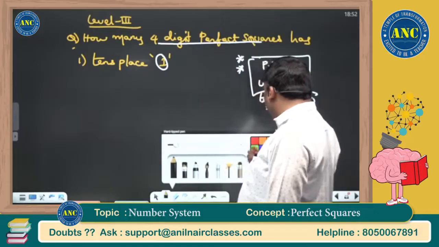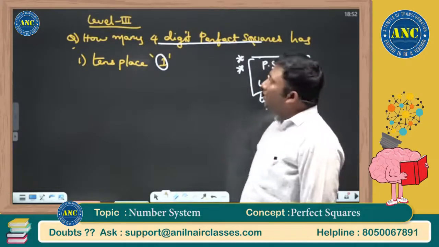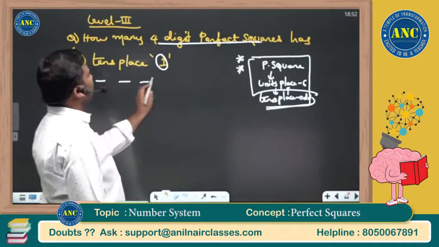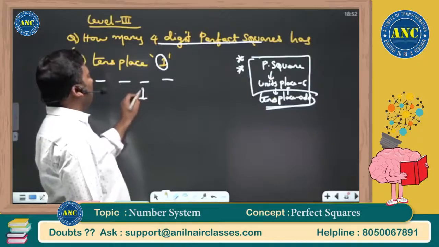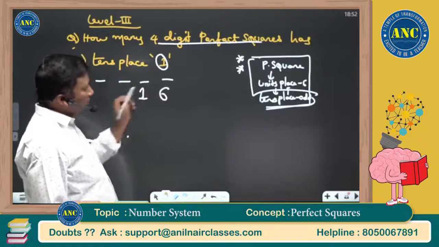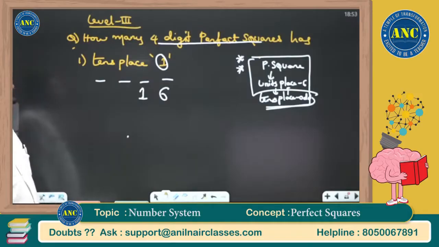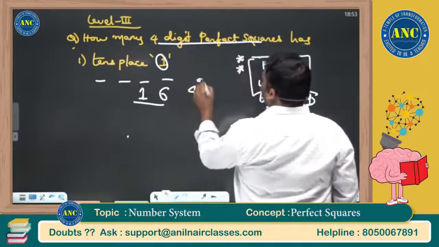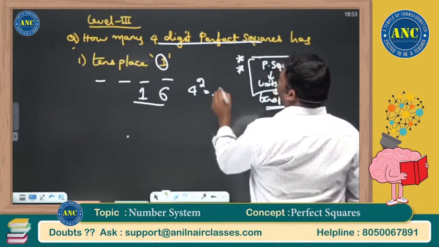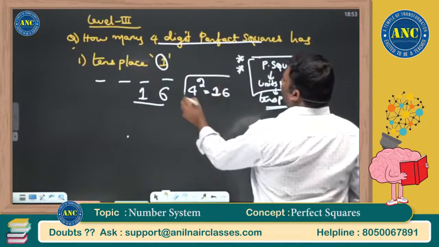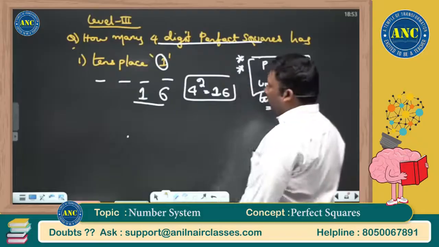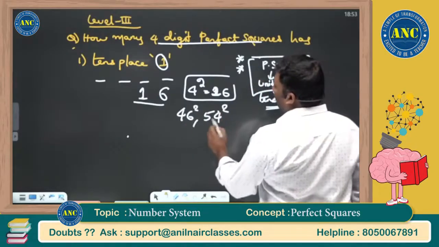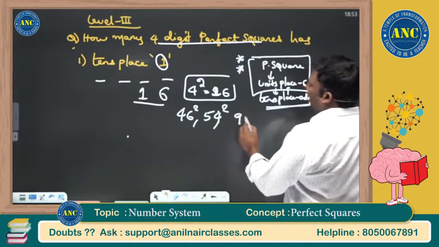Now let us solve this problem. How many 4-digit perfect squares have the tens place 1? Tens place is 1, an odd number. It is only possible when the units place is 6. So the last two digits are 16. Then the problem is easy. 4 square is 16, the smallest natural number whose square ends in 16. Then 50 minus 4, 50 plus 4, 100 minus 4.